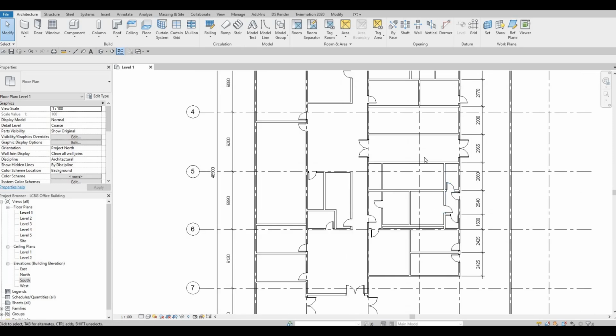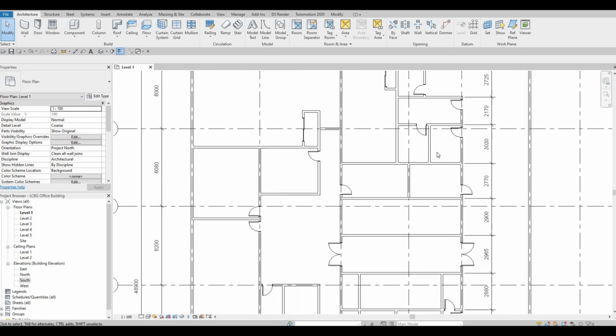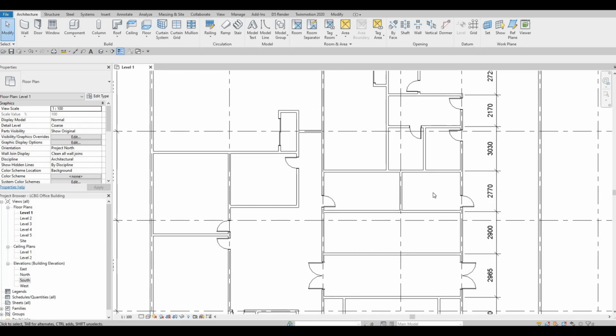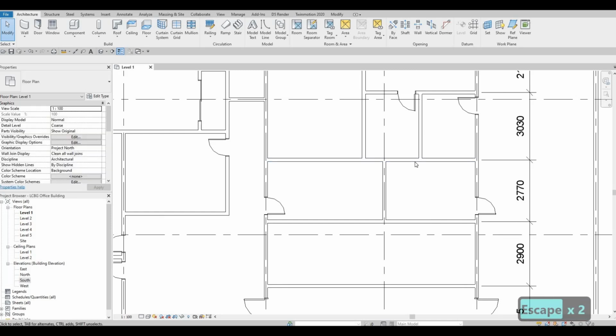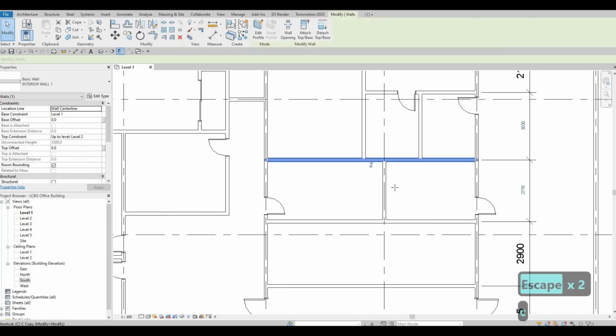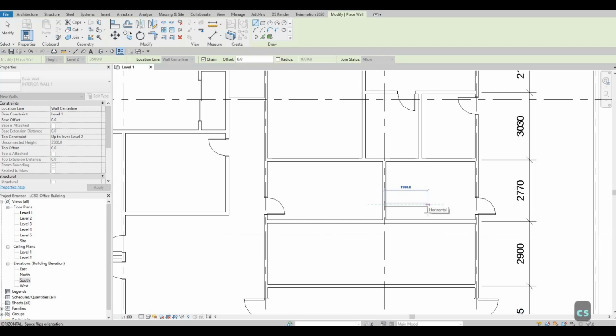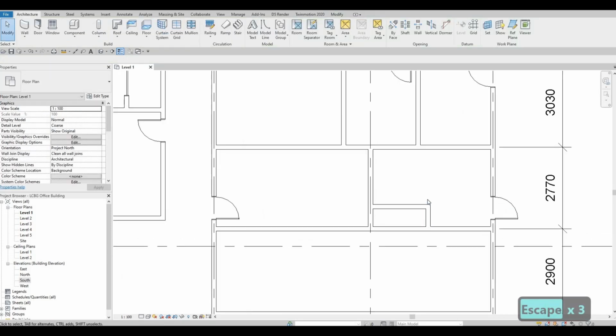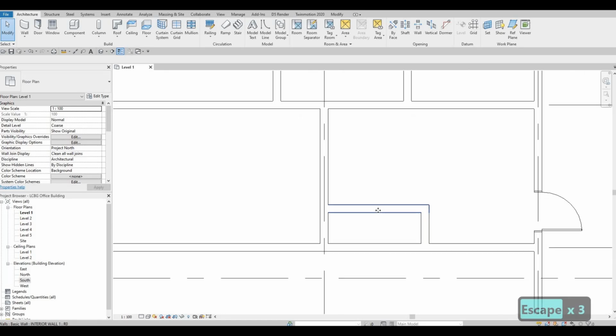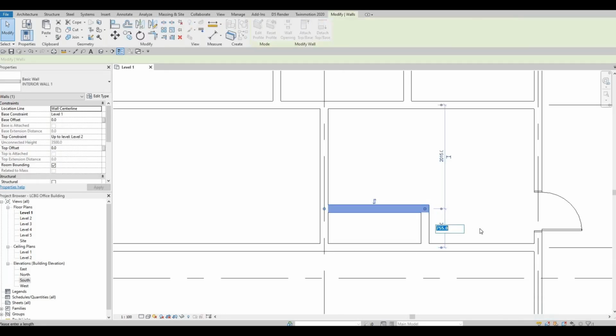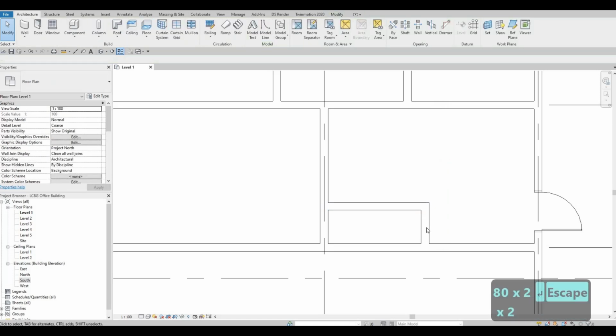We will need to add in a closet around the electrical. So let's use this wall again, the interior, and this will be the telephone for the electrical. That's something that you will need to do as well.